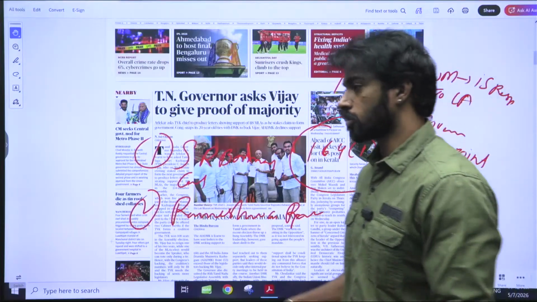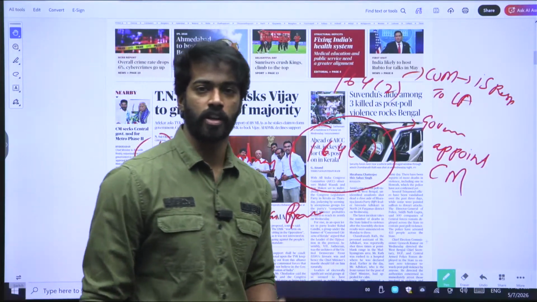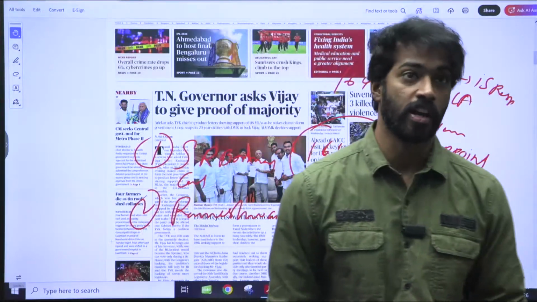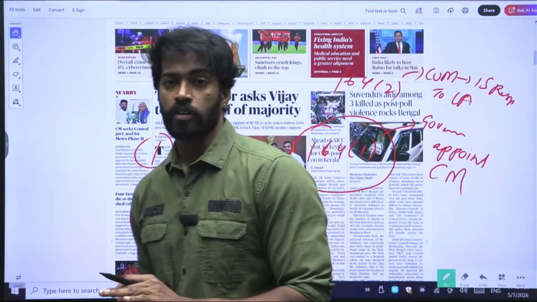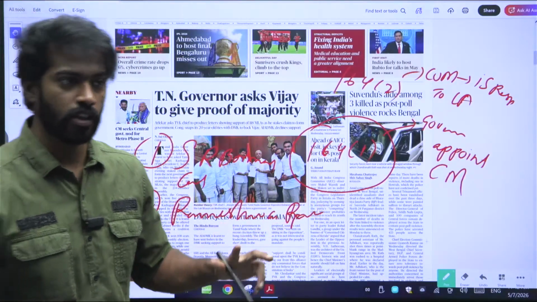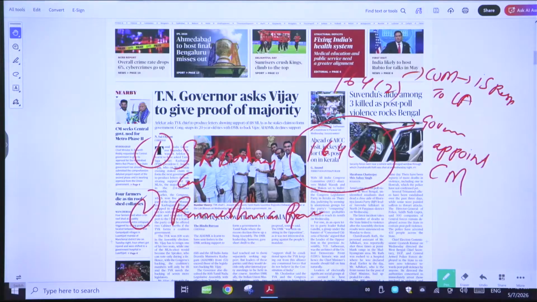And the floor test is usually people voting, right? It's nothing but all of the MLAs that have been elected to the assembly voting to prove majority. That is nothing but a floor test. These are the two aspects that you need to keep in mind. One is that 164.1 says that the governor appoints the CM, and secondly, 164.2 says that the council of ministers is responsible. Then you have two cases, the SR Bommai case and the Rameshwar Prasad case, which say that the floor test is very necessary.